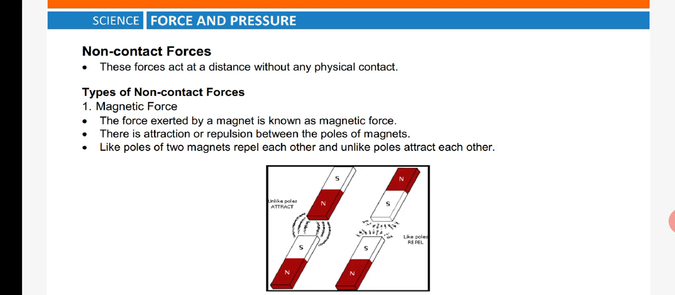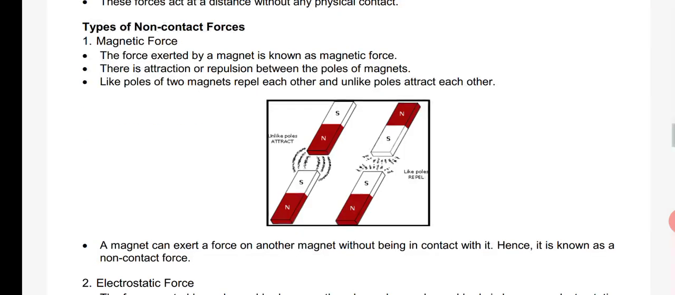If you bring north and south near each other, they will get attracted. So that is why magnetic force comes under non-contact force. Like poles of two magnets repel each other, and unlike poles attract each other. A magnet can exert force on another magnet without being in contact with it, hence it is known as non-contact force.